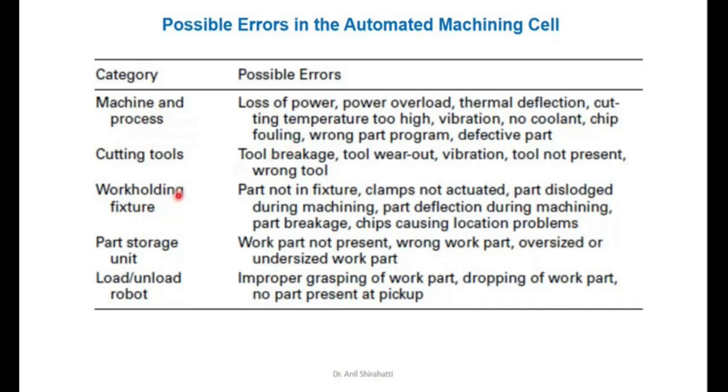Work holding fixtures, there may be a possible error: the parts are not fixed, clamps are not actuated, then you will get an error signal, or part deflection during the machining, you will get an error signal, chips causing the location problem. Part storage unit category: work parts are not present, wrong work parts, oversized parts. Suppose a robot is keeping something on a shelf and the weight of the part it is lifting is more, at that time errors occur. Loading and unloading issues with the robot also.